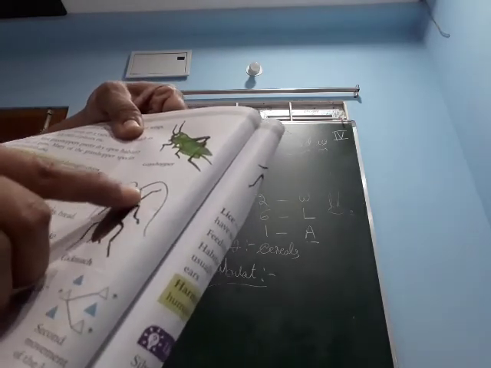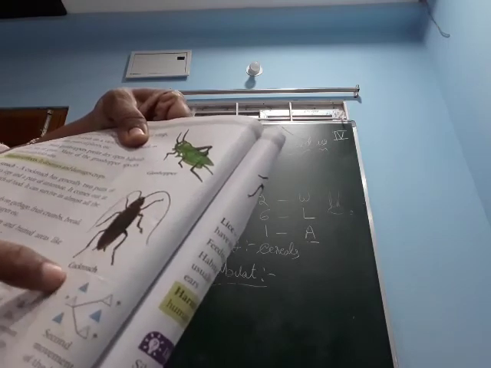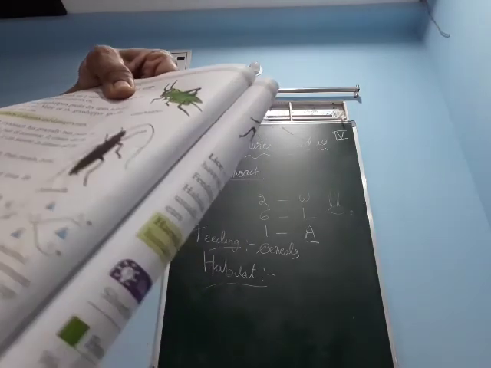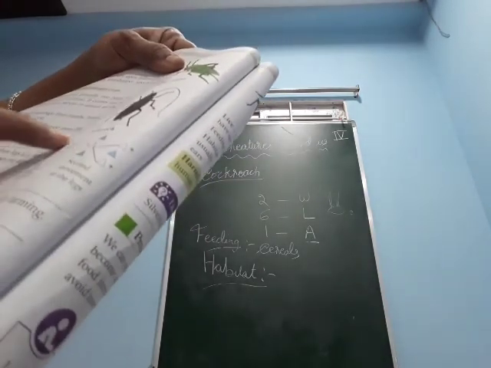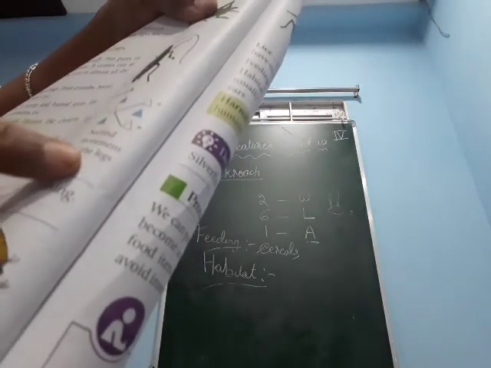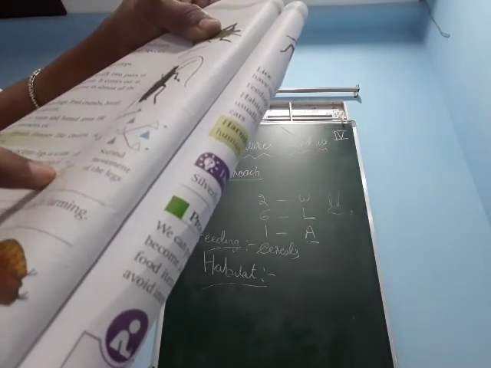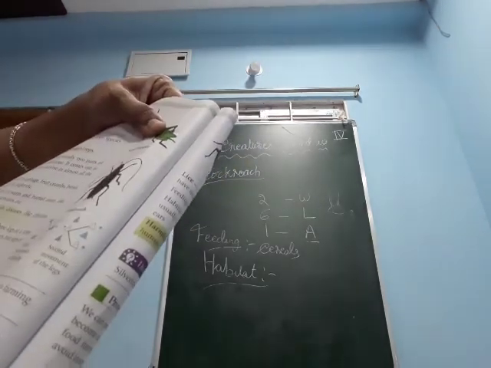Just you see here. This one, legs, wings. Here cockroach. You can see it here. First movement of the legs, just you see here how it is. Second movement of the legs, how it is. Okay, this is about the cockroach.